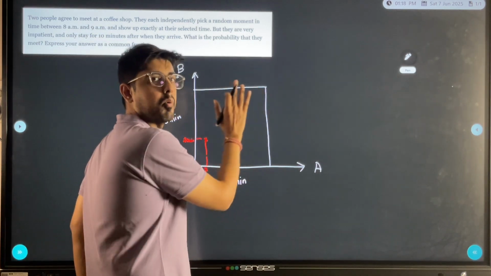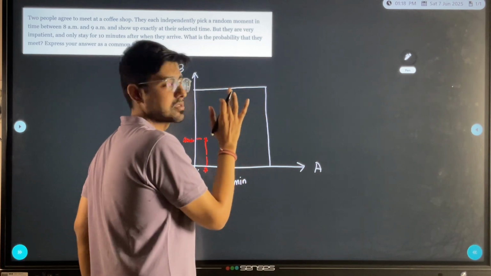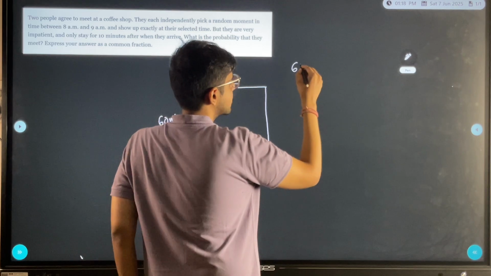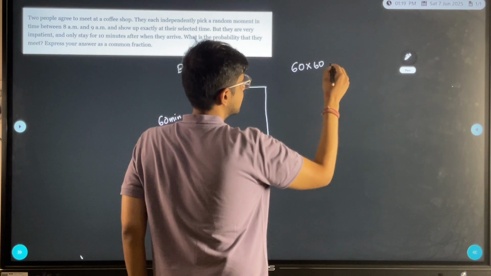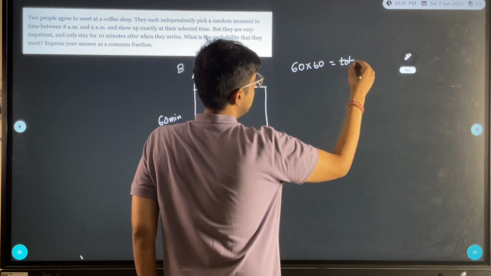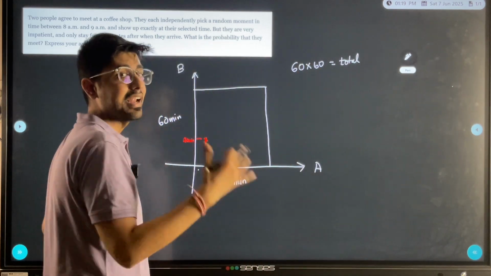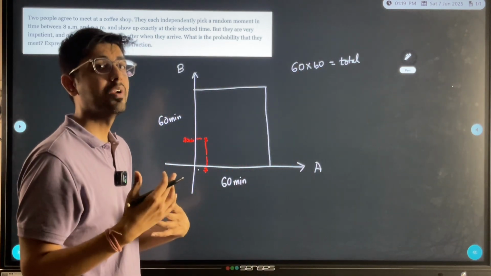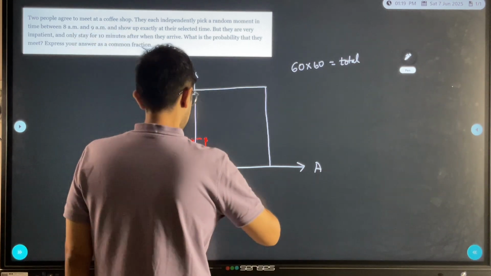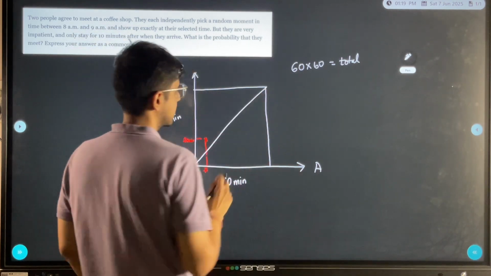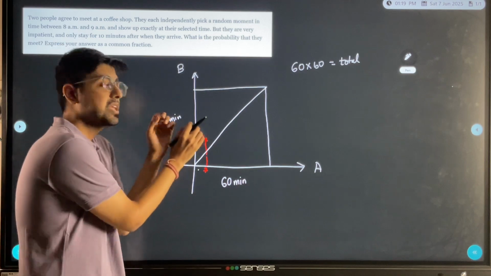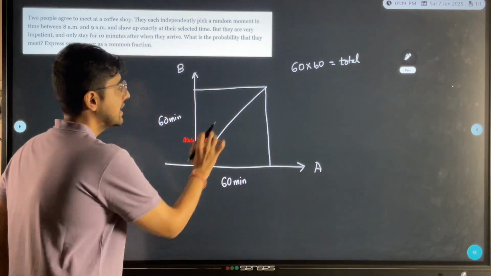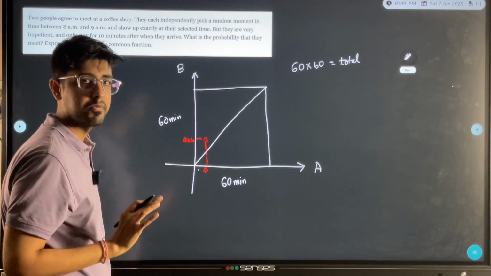The total possible options in this way is the area of this square, which is 60 into 60, which is my total cases. Now, let us look at what is the case in which both the people will actually meet. This diagonal of the square is every point where both of them arrive at the same time. So anywhere they lie on this, both of them will meet.